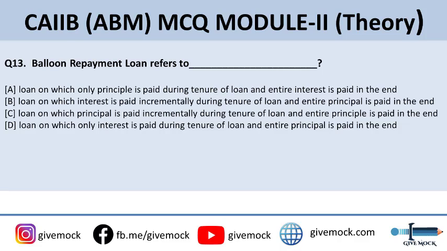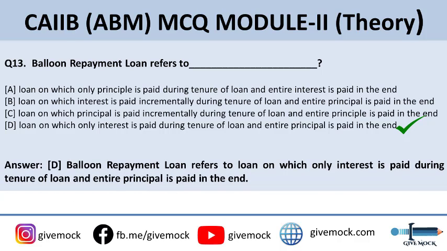Or option D, loan on which only interest is paid during the tenure of the loan and entire principal is paid in the end. The correct answer is D. Balloon repayment loan refers to a loan on which only interest is served during the tenure of the loan and the entire principal component of the loan is paid in the end.